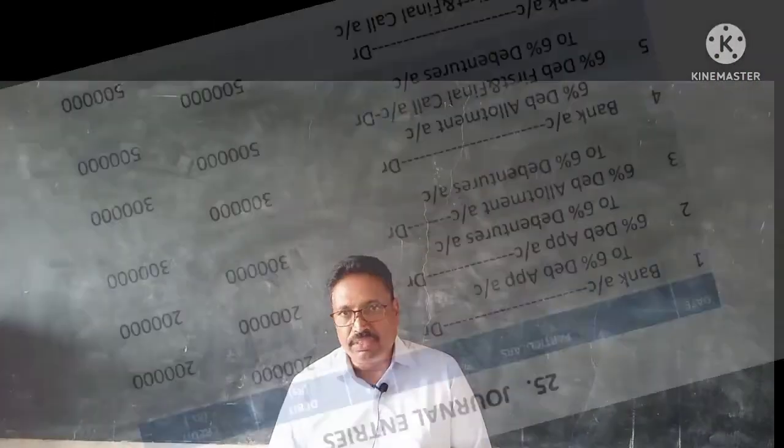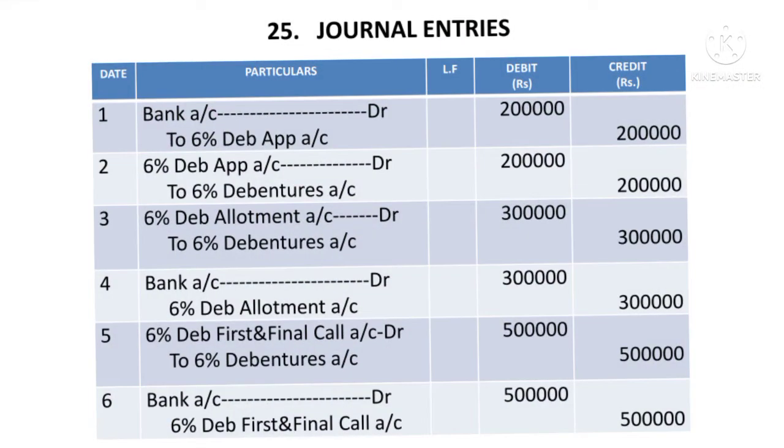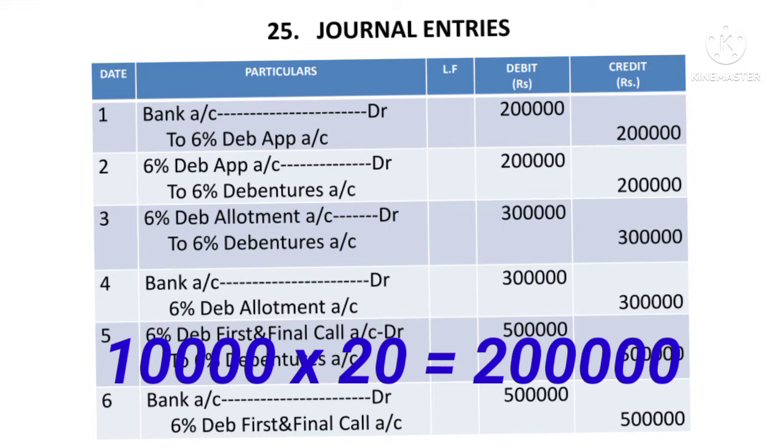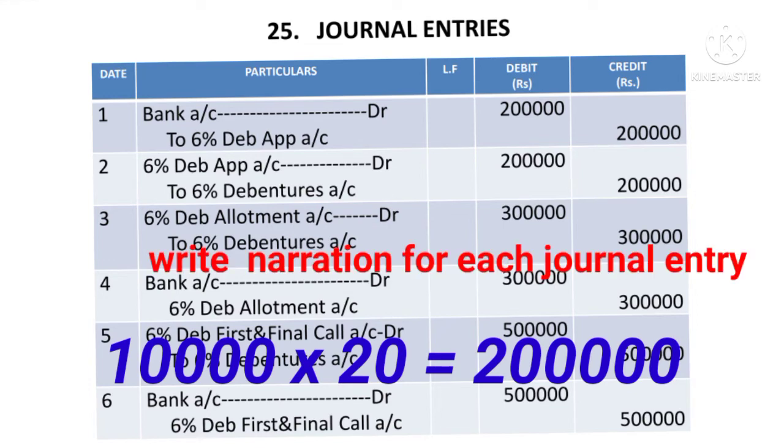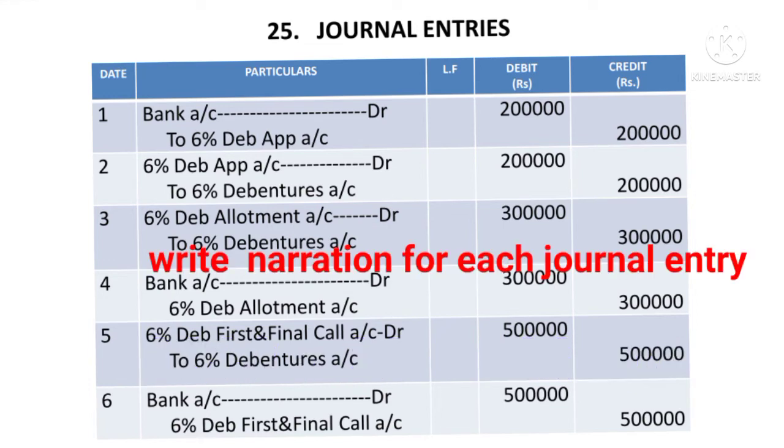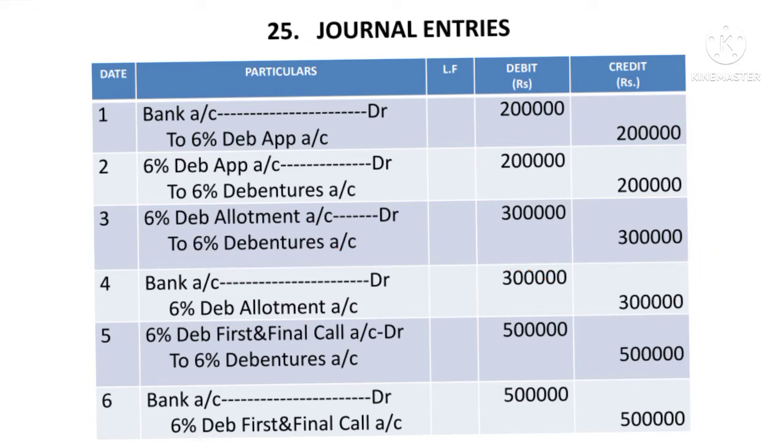The first journal entry is for the receipt of the application money. So the journal entry is bank account debtor to 6% debenture application account. The amount comes to 10,000 into 20, means 2 lakhs, and you have to write the narration also for application money received. Then the second journal entry is for transfer of the application money to the debenture account. So the journal entry is 6% debenture application account debtor to 6% debentures account, amount 2 lakh, narration for transfer of the application money. And the third journal entry is for the allotment money due.